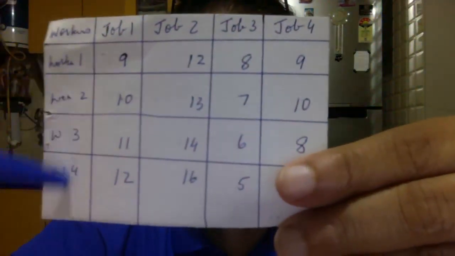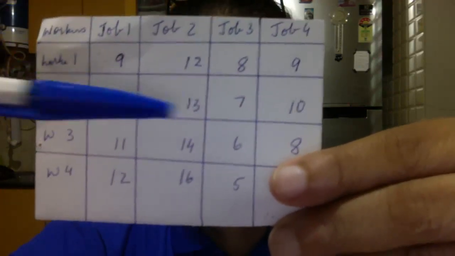Now what you have to do, in actual working out, you must try and get zeros in the cells. When you get zero in the cell, it means you can allocate that job to that worker.